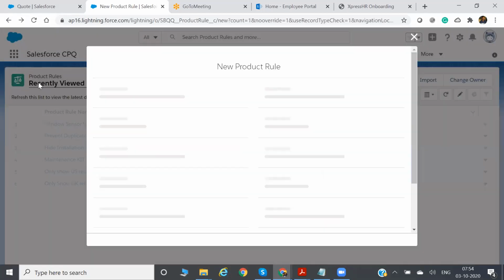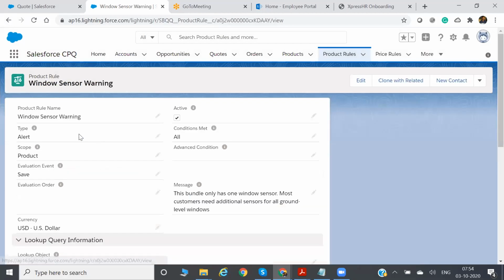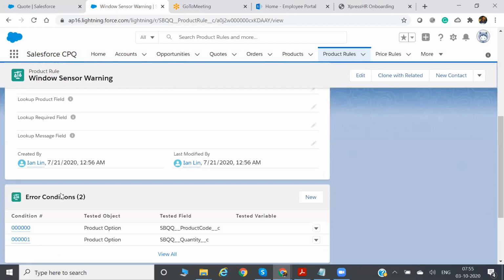Let me go back to the Windows sensor warning. You just created a rule here, then you set up the condition. Now what should the condition be? You have to think about it logically. What exactly is the requirement? Whenever a sales rep is selling the home security console and the Windows sensor quantity is 1, the alert should be displayed.